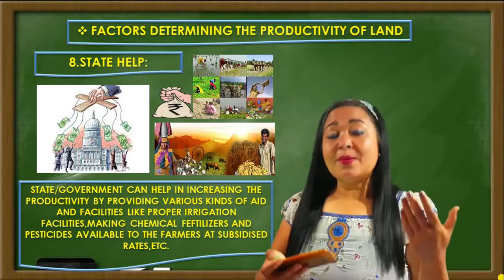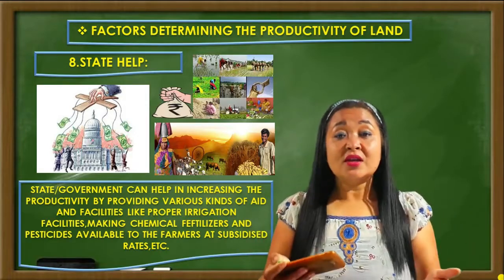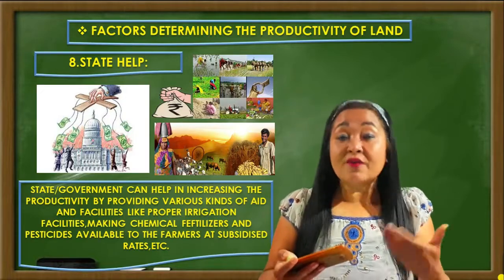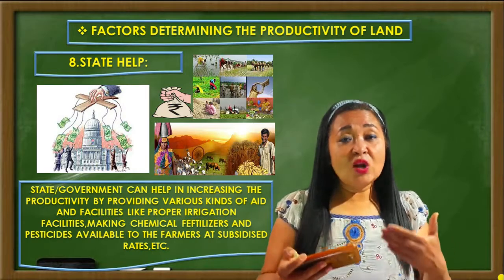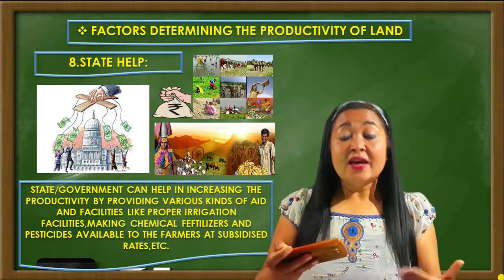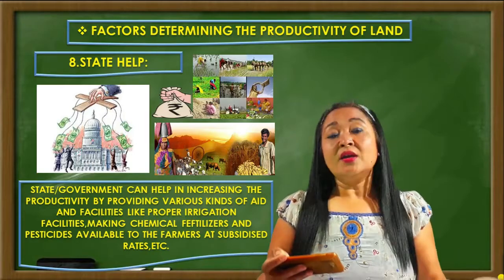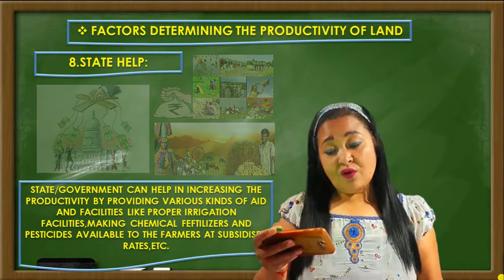Or making chemical fertilizers and pesticides available at a subsidized, reduced rate, or making cheap credit facilities available to the farmers. By giving all these kinds of facilities and aids, the state can help. The state here means the government. So the state or the government can help in increasing the productivity of land.